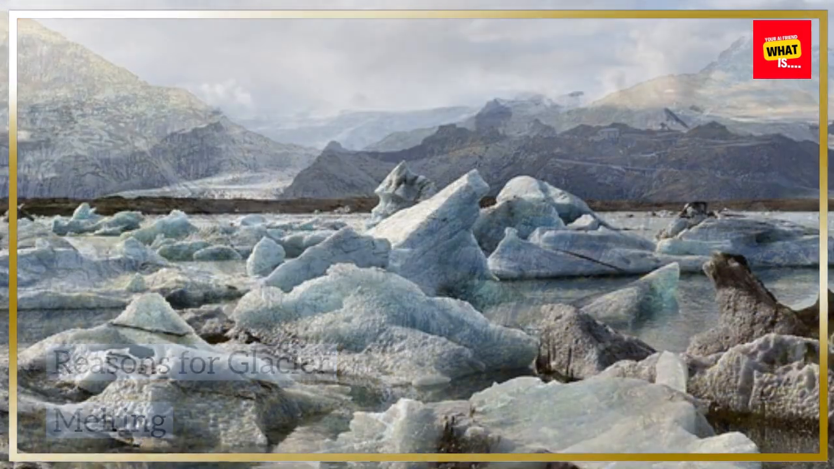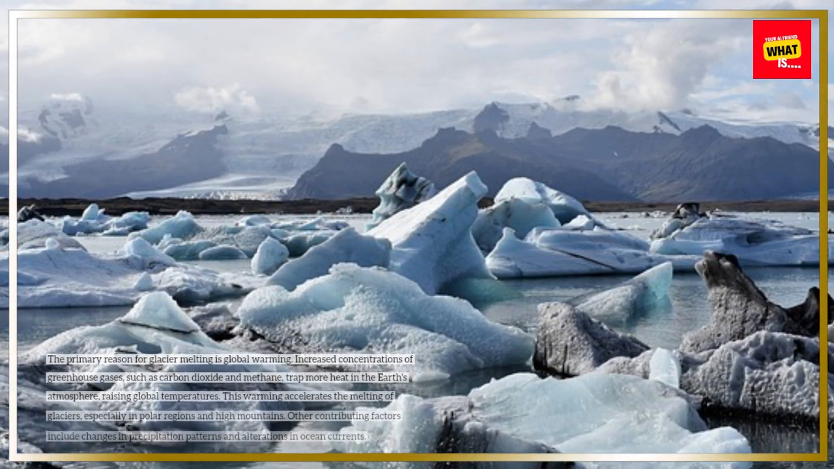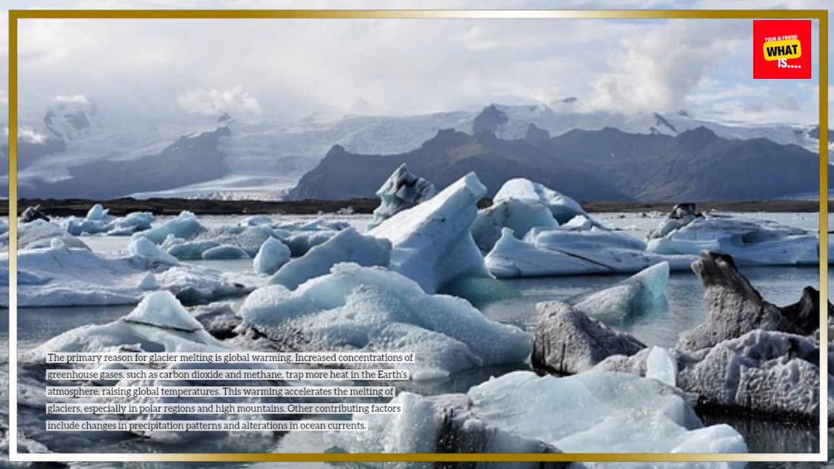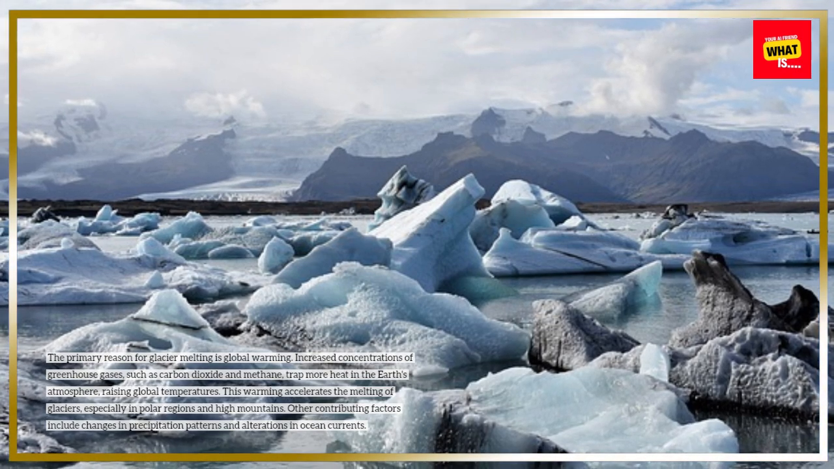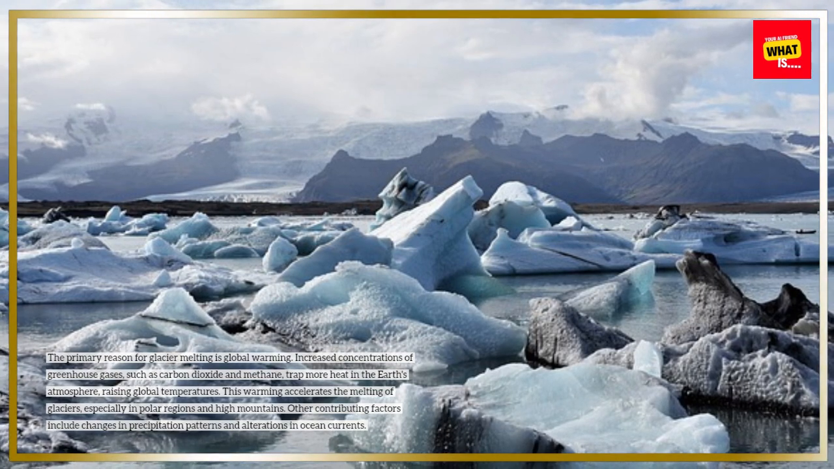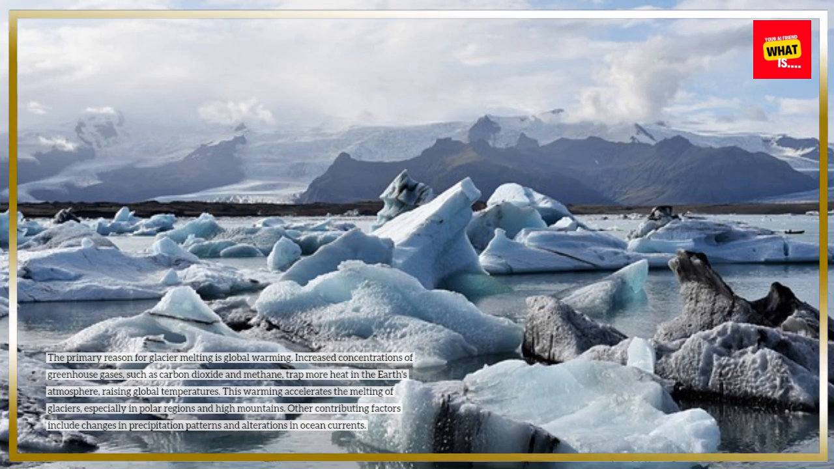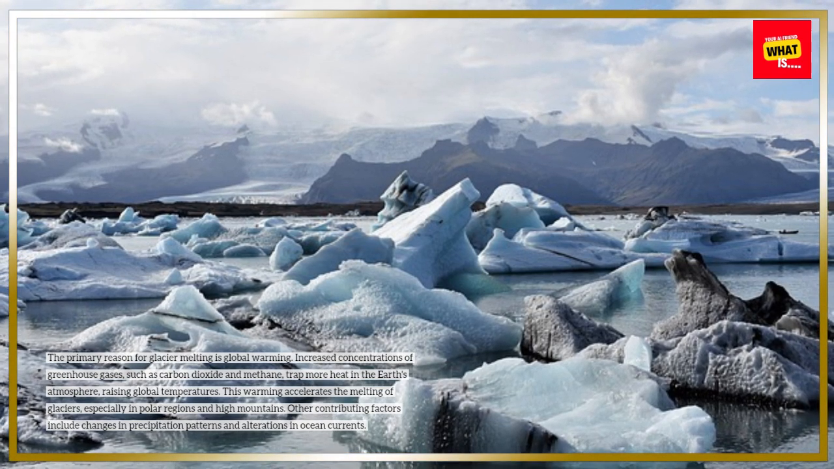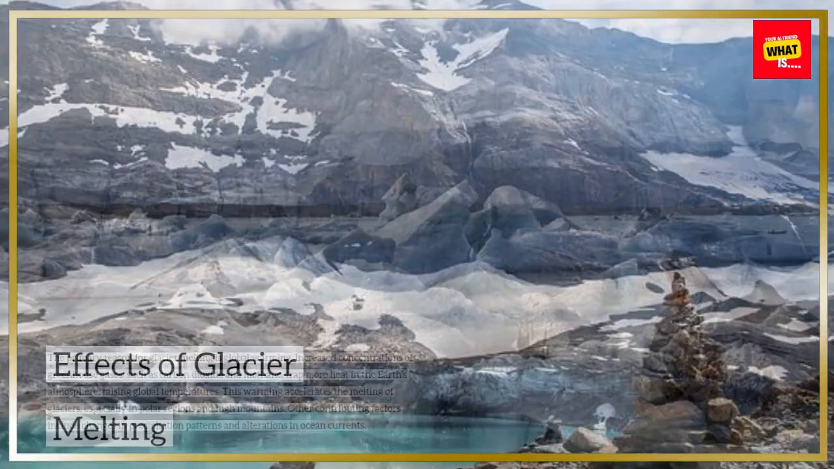Reasons for glacier melting. The primary reason for glacier melting is global warming. Increased concentrations of greenhouse gases, such as carbon dioxide and methane, trap more heat in the Earth's atmosphere, raising global temperatures. This warming accelerates the melting of glaciers, especially in polar regions and high mountains. Other contributing factors include changes in precipitation patterns and alterations in ocean currents.